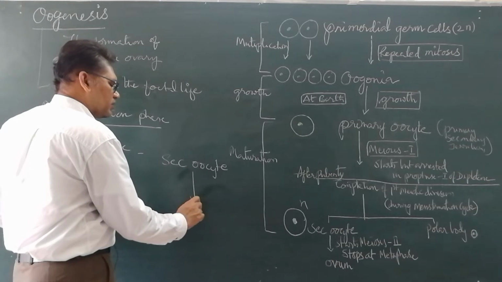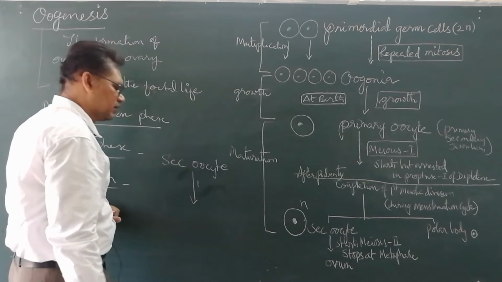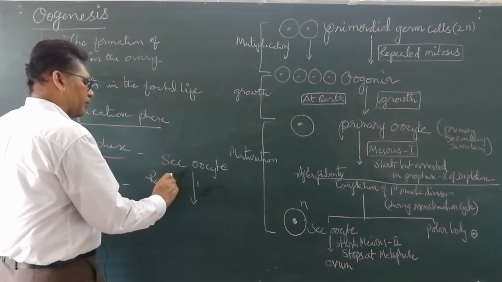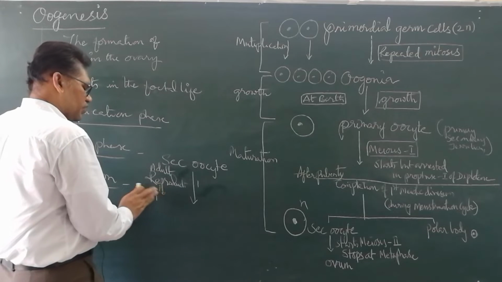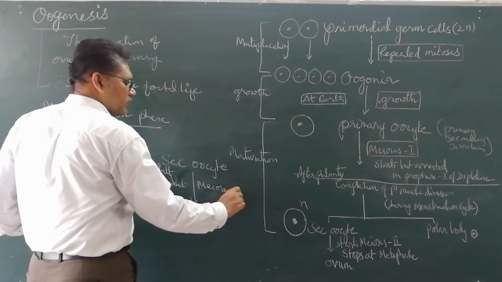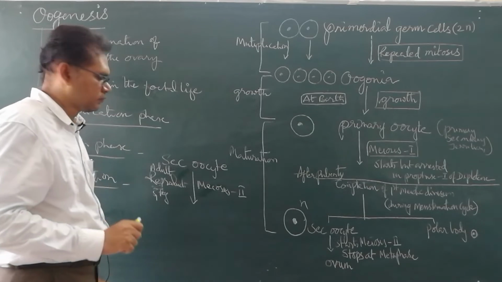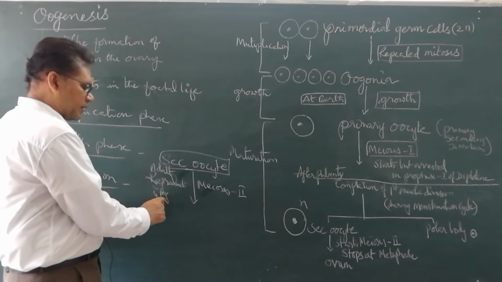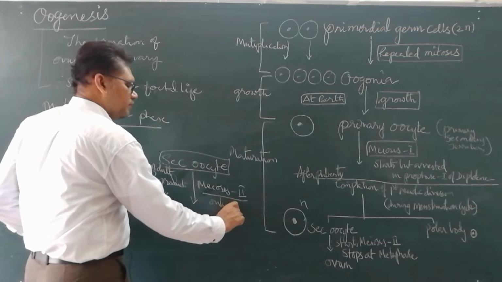The secondary oocyte also starts meiosis 2 but stops at metaphase. Now, after this, at the adult reproductive stage, meiosis 2 is completed only in the presence of sperm. This secondary oocyte which is formed in the adult reproductive stage completes meiosis 2 only in the